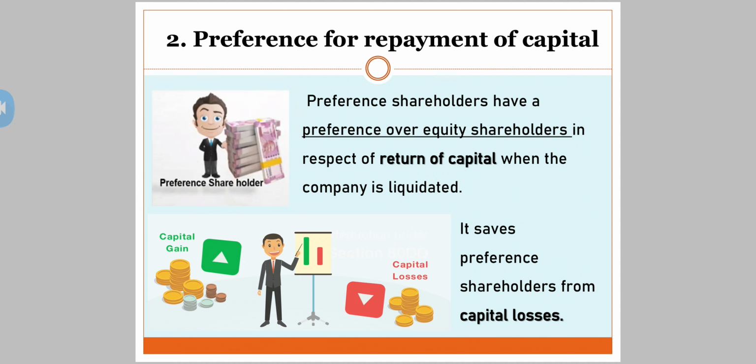What is capital loss? We have seen in the previous lecture, capital loss is something when your purchase price is higher than your selling price. But here, in the context of liquidation, they would be getting their capital prior to equity share capital. So can I say that there are fewer chances of capital loss? It saves the preference shareholders from capital losses.